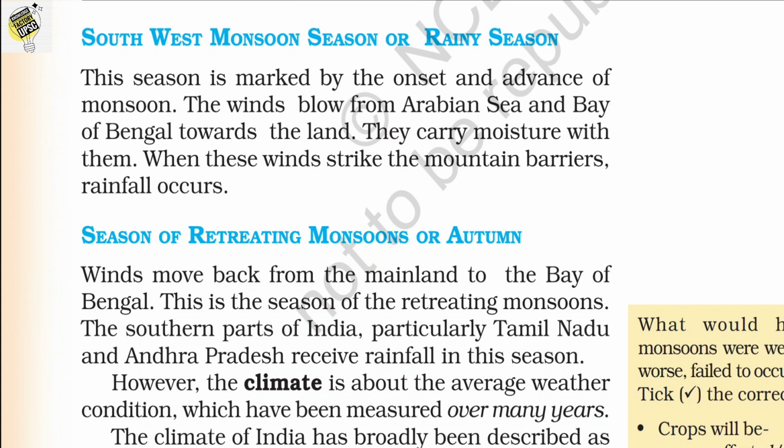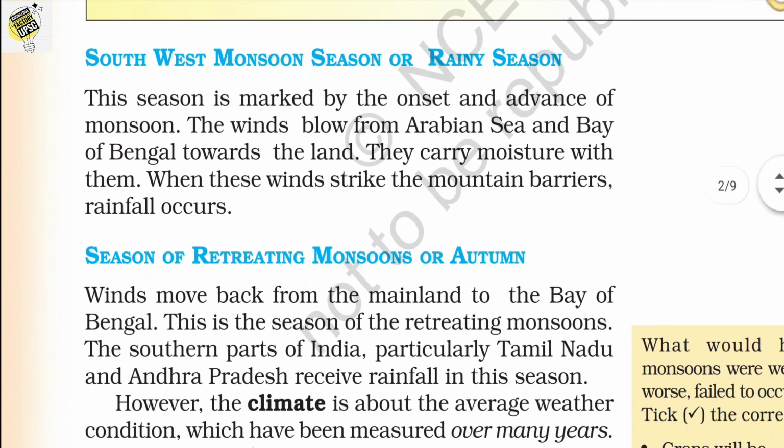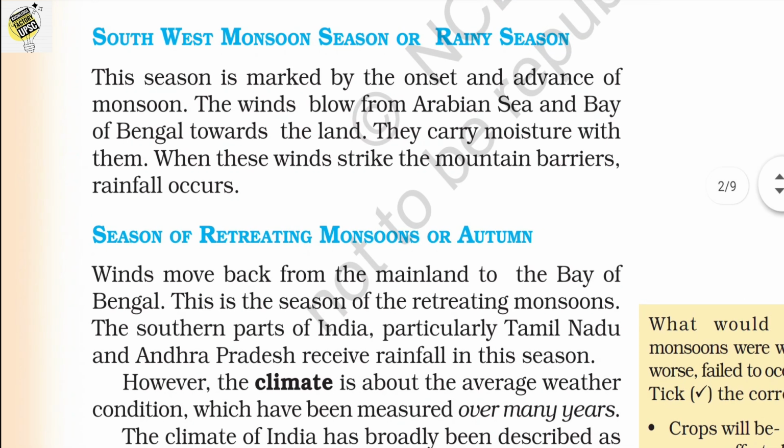If wind is coming from the sea to the land, from a water body to the land, it will normally carry moisture with it. When this wind strikes the mountain barriers, rainfall occurs. That means the wind from the Arabian Sea and the Bay of Bengal comes towards the land and hits the mountain region, and the rain occurs. It is known as the southwest monsoon season or the rainy season.